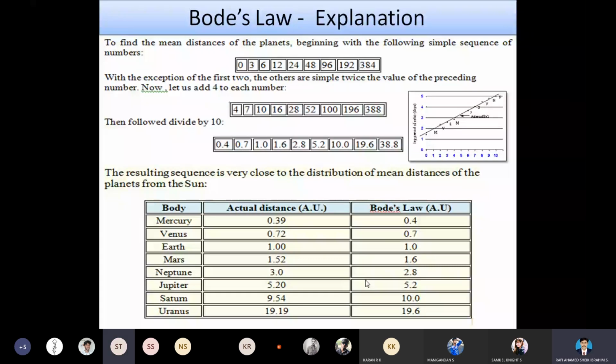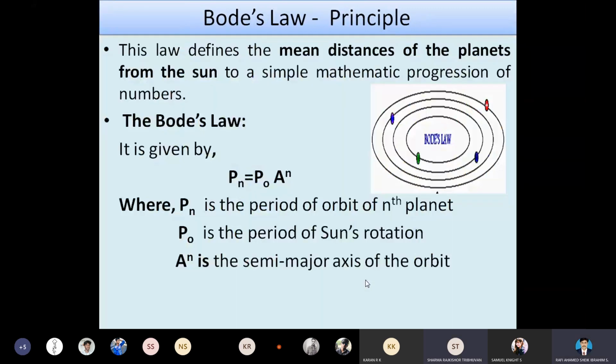Sir, the rotation around the sun is elliptical. Yeah, Kepler's law. So how are they taking the semi-major axis, sir? Because it's not circular. So how should we take the semi-major axis?